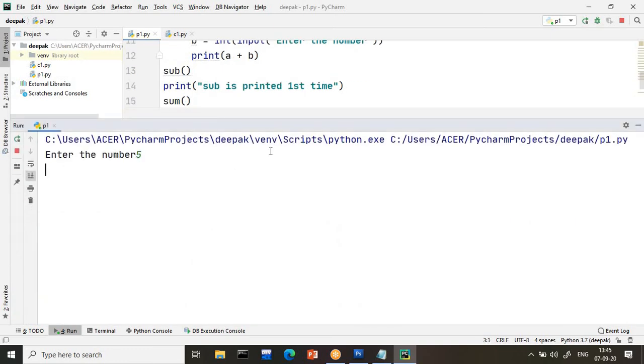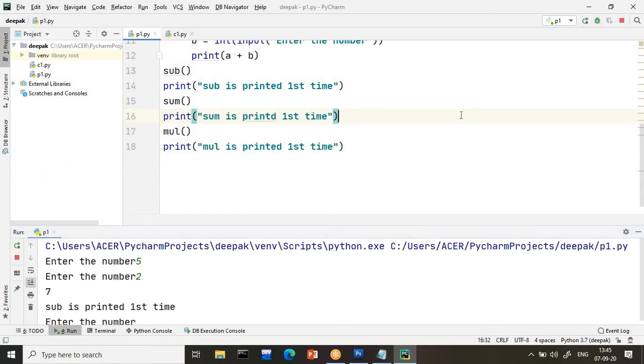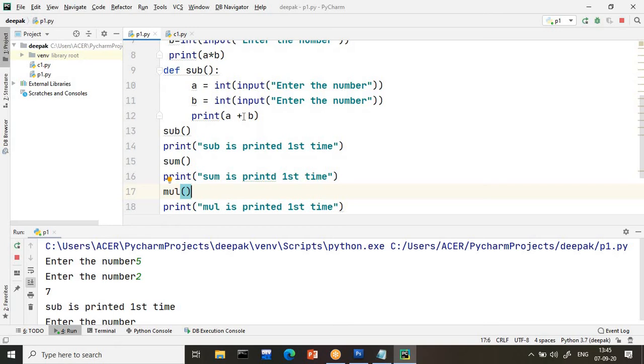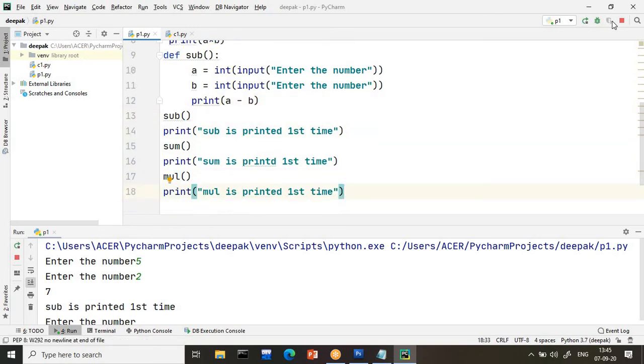Enter the first number. 5 minus 2. Sorry, I think plus we called first. No, subtraction we called, and why is sub coming? Okay, inside that we did not change the symbols. So for multiplication we have to change it to multiplication, and for subtraction we have to change the symbol to subtraction. Okay, yes, that's it.